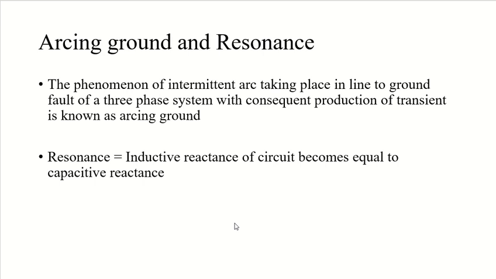And these transients which are produced because of arcing ground are cumulative, and that is the most destructive thing about them. They may cause serious damage to the equipment in the power system by causing the breakdown of insulation. So what do you do to prevent this arcing ground? In order to prevent it, we can do the earthing of the neutral, and we can prevent the arcing ground.